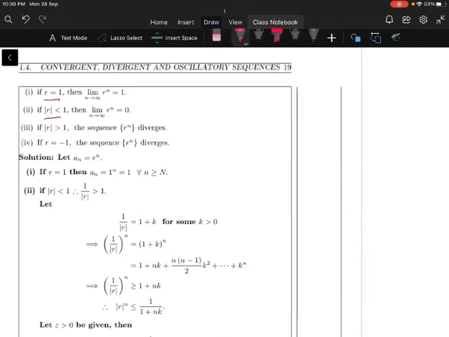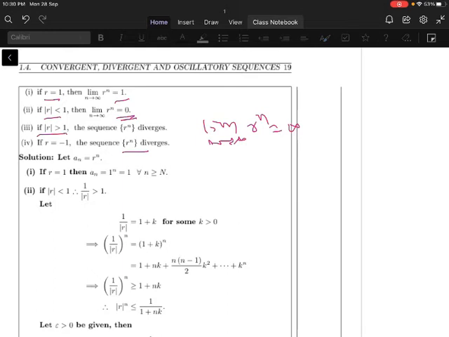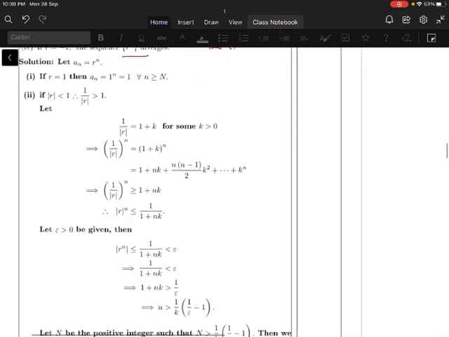If r is equal to 1, then you have to prove that the limit of r power n as n tends to infinity is 1. If mod r is less than 1, you have to prove that the limit as n tends to infinity of r power n is equal to 0. If mod r is greater than 1, the sequence r power n diverges, meaning the limit as n tends to infinity of r power n goes to infinity. If r is equal to minus 1, the sequence r power n again diverges. Let us move to the first one.